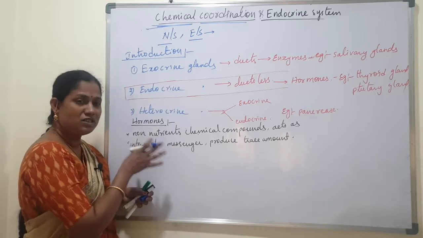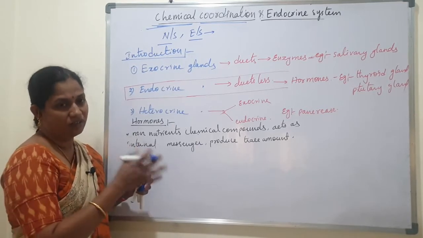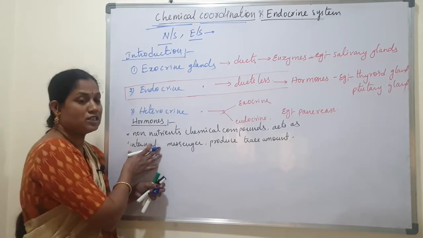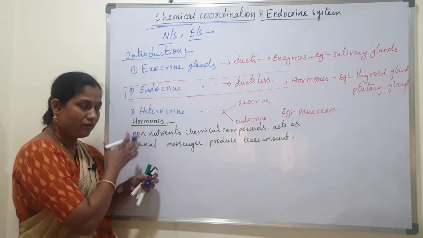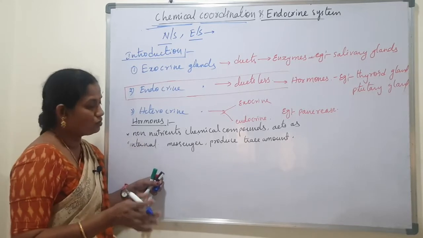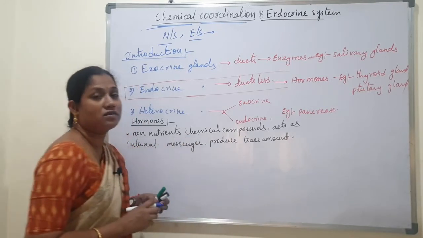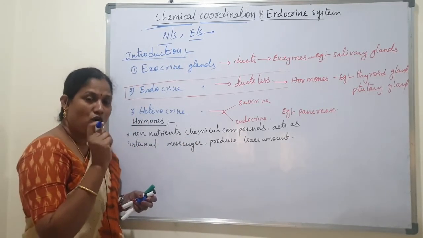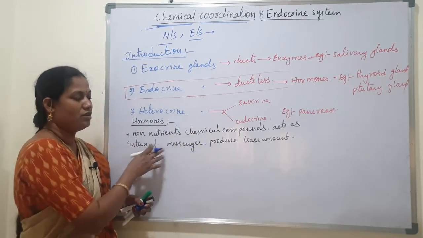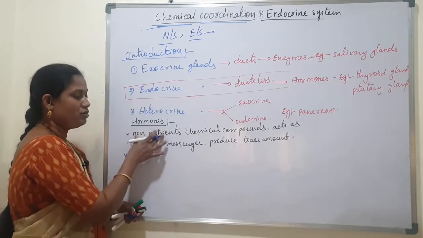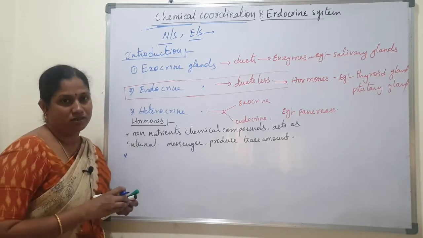So that's why they transport the messages from one organ to another organ. Hormones transport messages from one organ to another organ, so these are also called internal messengers, and they are produced in trace amounts. They produce only a small amount, a little amount, that is enough for their function. So this is about hormones: non-nutrient chemical compounds that act as internal messengers and are produced in trace amounts.